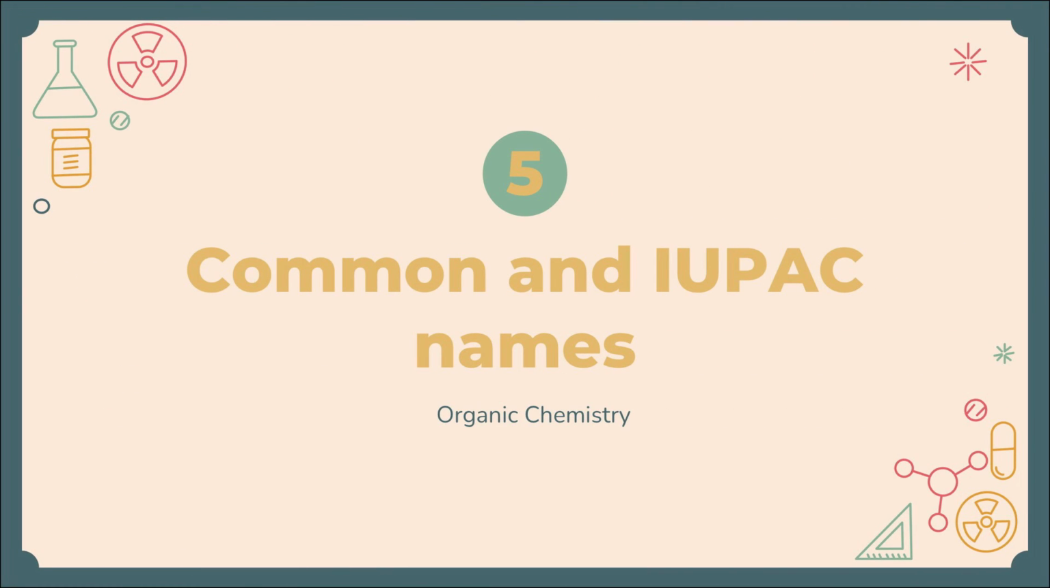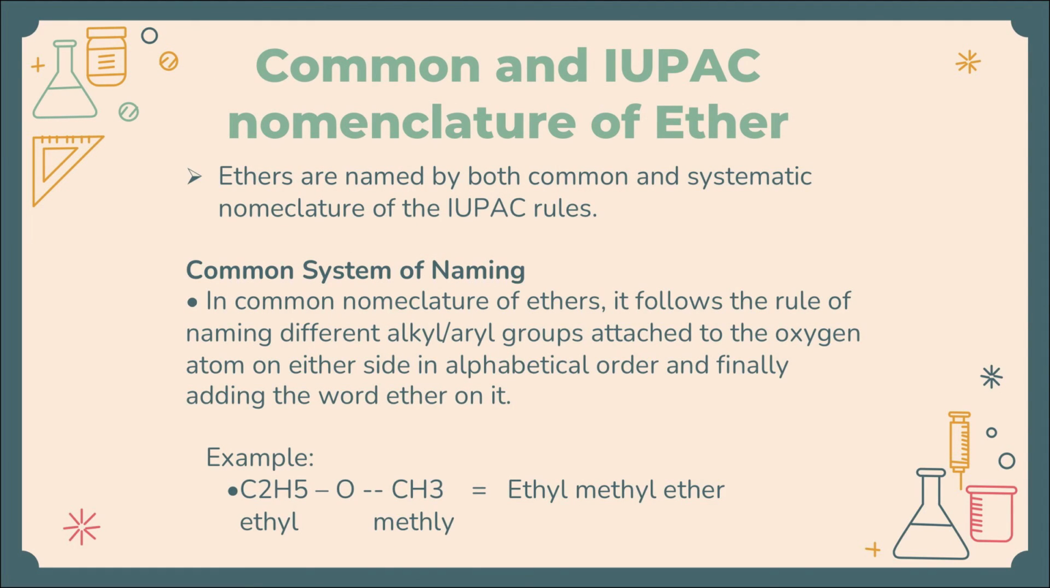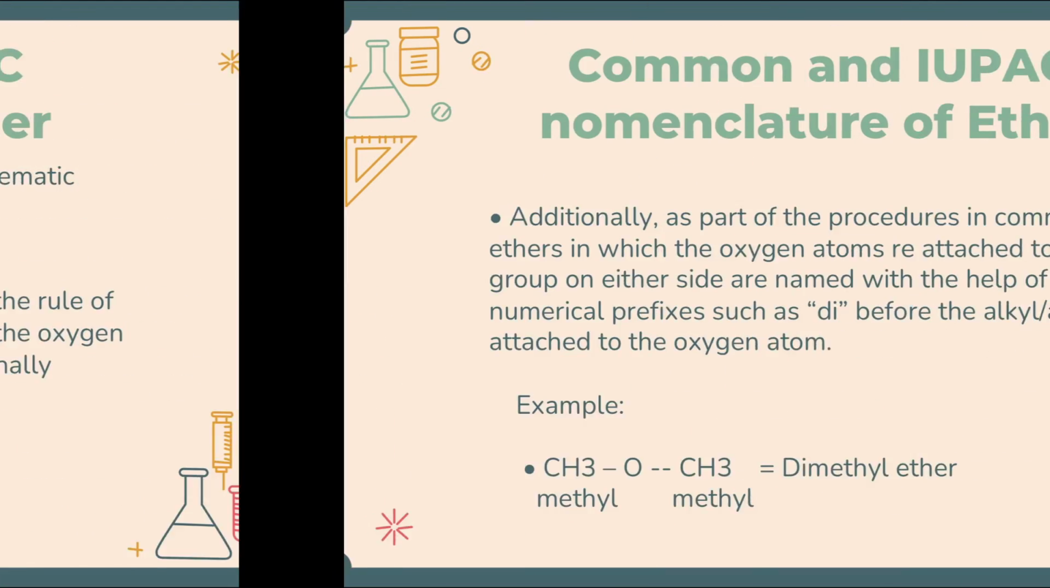Common and IUPAC names. Common and IUPAC nomenclature of ether. Ethers are named by both common and systematic nomenclature of the IUPAC rules. Common system of naming. In common nomenclature of ether, it follows the rule of naming different alkyl or aryl groups attached to the oxygen atom on either side in alphabetical order and finally adding the word ether. For example, C2H5-O-CH3 is read as ethyl methyl ether.